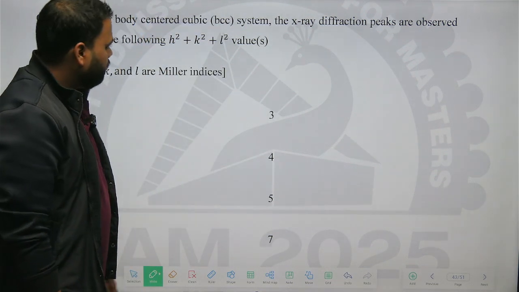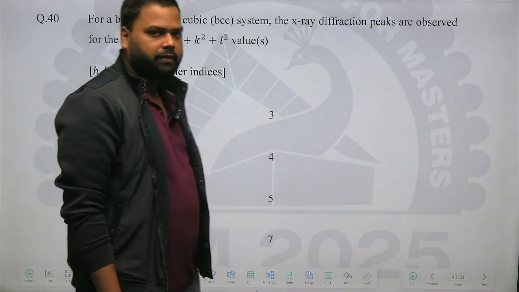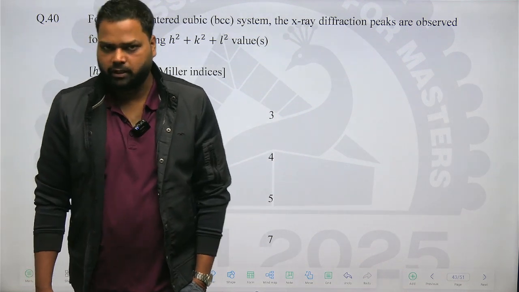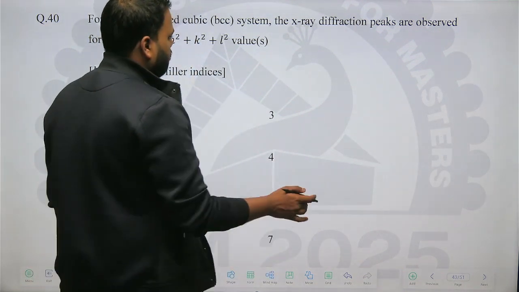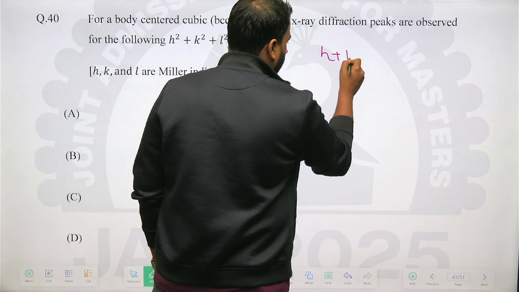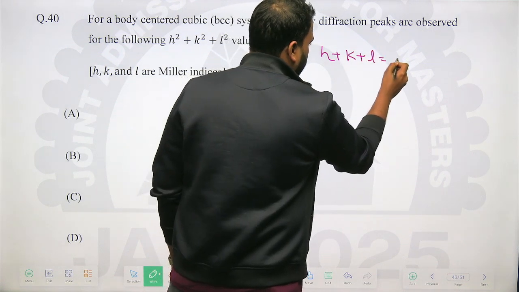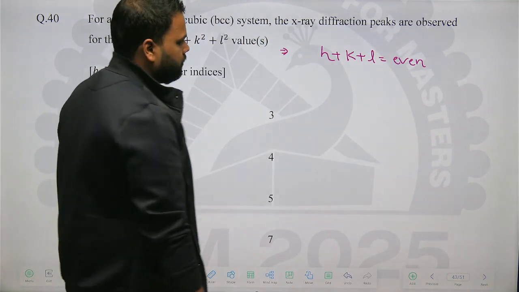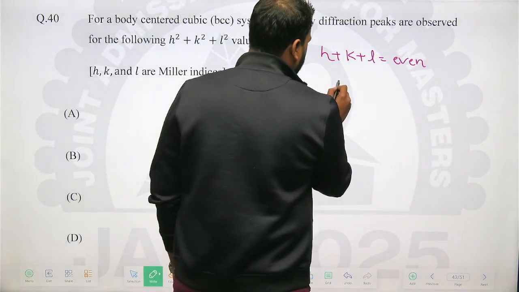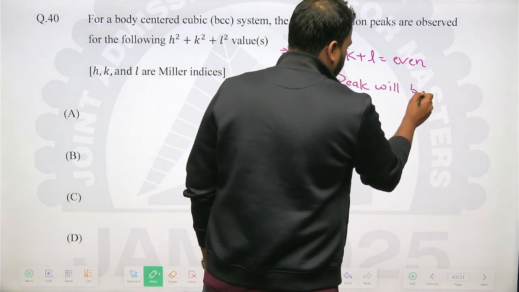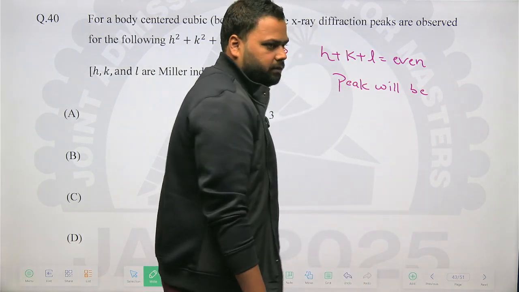So first of all, from the intensity diffraction concept, geometrical structure concept, this is a condition on the HKL, and we all know that is the sum H plus K plus L. If the sum is an even number, then we say okay, this peak will be observed, and if this is an odd number, then we say that there's no peak observed.